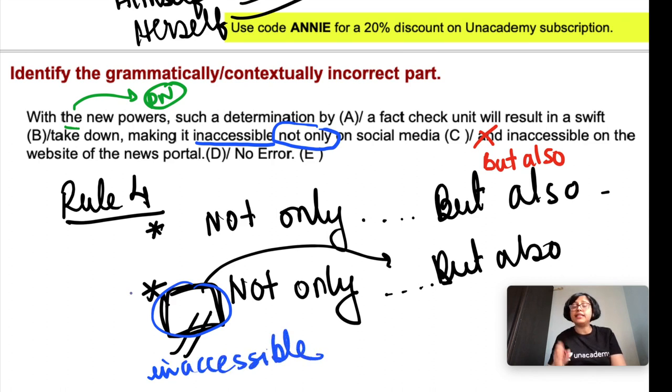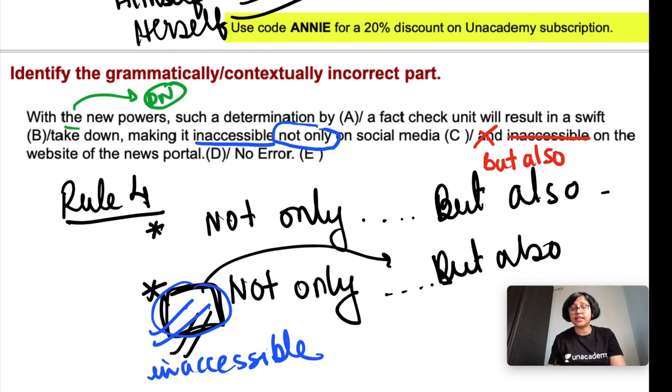So the inaccessible is this common part. Now you need not repeat this once again. So don't repeat this, making it inaccessible not only on social media but also on the website. So please remove inaccessible from here because inaccessible has become superfluous, redundant. Understood? So with the new powers, such a determination by a fact check unit will result in a swift takedown, making it inaccessible not only on social media but also on the website of the news portal.